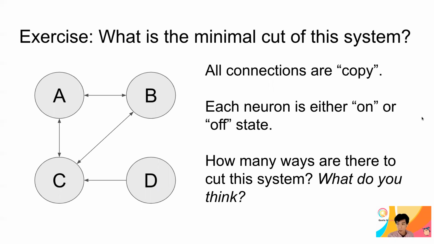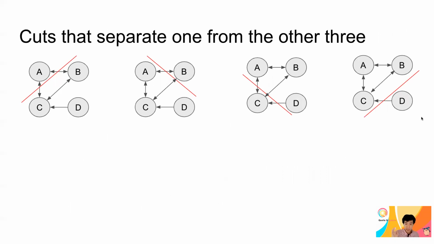Okay, so let's first start with the simplest possibility, which is a cut that separates one unit from the rest of the three. So the left side is A, other than B, C, D. And then the second one is B and the rest, and C and the rest, D and the rest. Then we consider replacing all of these cut connections with noise. What happens?